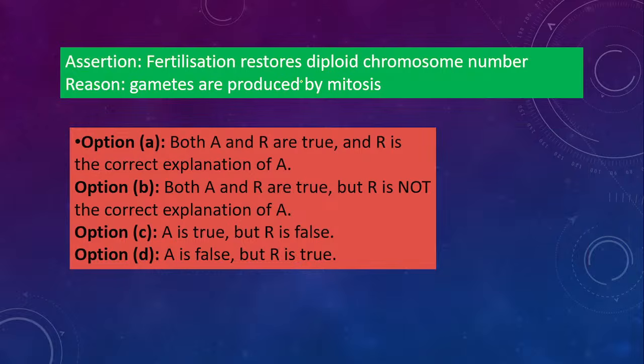Next one. Assertion: fertilization restores diploid chromosome number. Reason: gametes are produced by mitosis. See the statements. So option C is correct, that is, A is true, R is false. Yes, fertilization will restore the diploid chromosome number. When gametes are haploid and fuse, when fertilization occurs, it will become double, that is diploid chromosome number. And the reason statement is false. Gametes are not produced by mitosis, it is by meiosis. Mitosis is only in somatic cells. Meiosis involves the gametes. So option C is correct, not A.